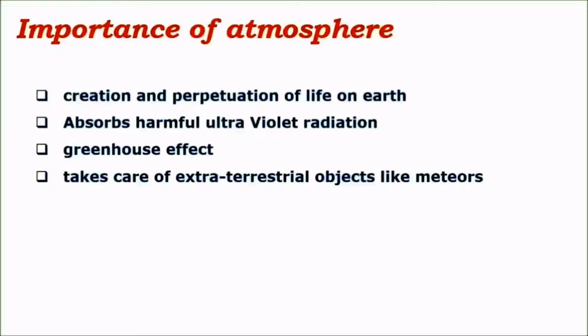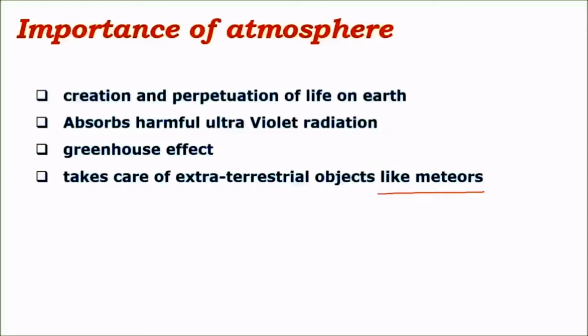And the next important one is that the atmosphere doesn't allow extraterrestrial objects like meteors to hit the Earth. In most of the cases, meteors which enter the Earth's atmosphere get burnt in the mesosphere. As a result, most of them don't hit the Earth's surface. If these substances hit the Earth's surface, then it would be catastrophic, as it would lead to volcanism, earthquakes, tsunamis, and various other natural calamities.